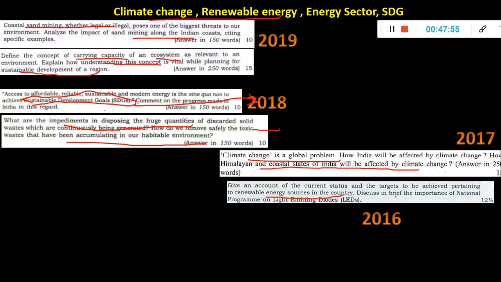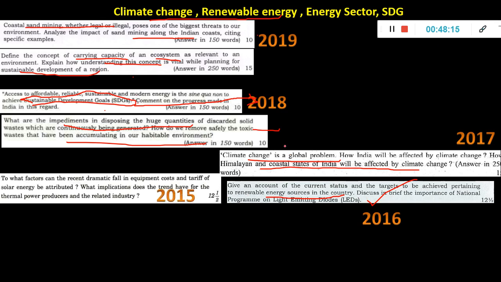Discuss in brief the importance of national program on light emitting diode. Okay, we had a lot of schemes, like the Ujala scheme, distributing LEDs, the street light program. Everything was there in 2015-16. If you see the trend in 2015-16, the questions are more focused on schemes of the government. But in other years it is something else, which came in the news or which is international in nature.